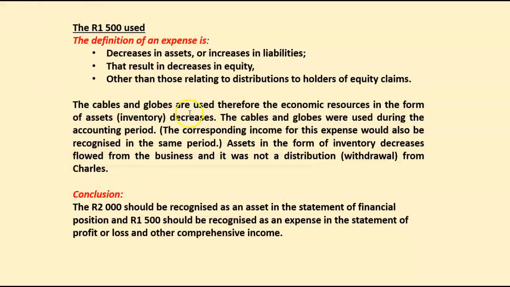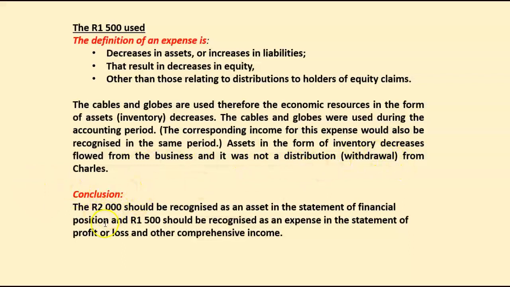So the cables and globes are therefore the economic resources in the form of assets or inventory decreases. The cables and globes were used during the accounting period. The corresponding income for this expense would also have been recognized in the same period. Right, matching concept. Assets in the form of inventory decreases flowed from the business and it was not a distribution or withdrawal from Charles. So what is our conclusion?